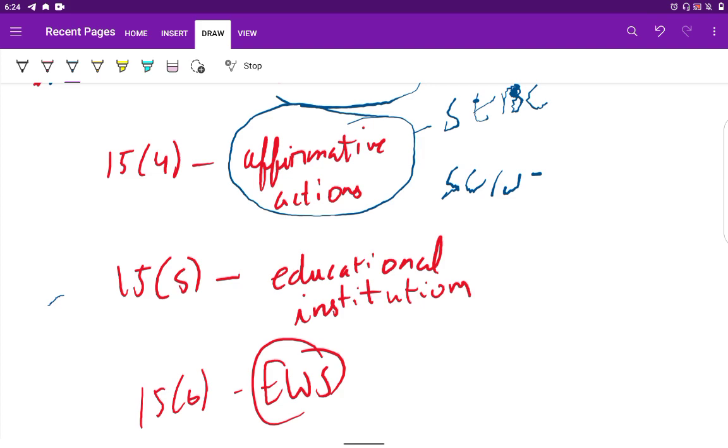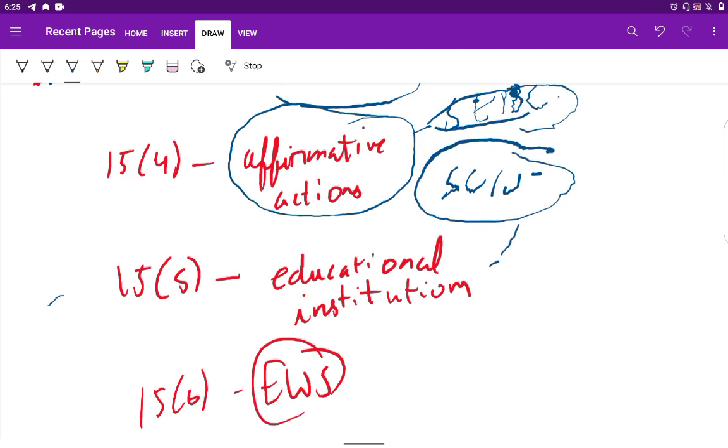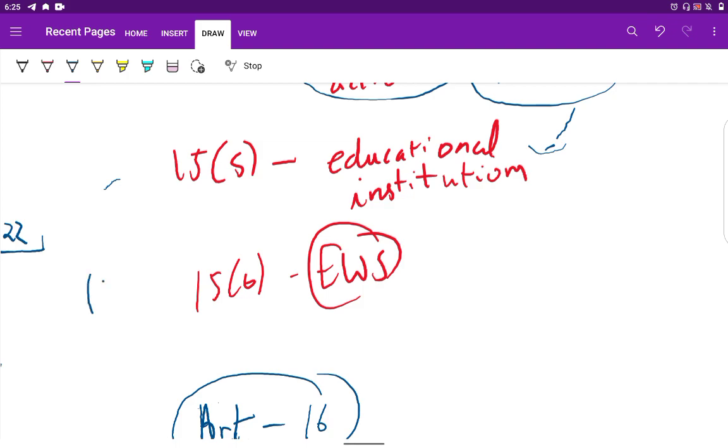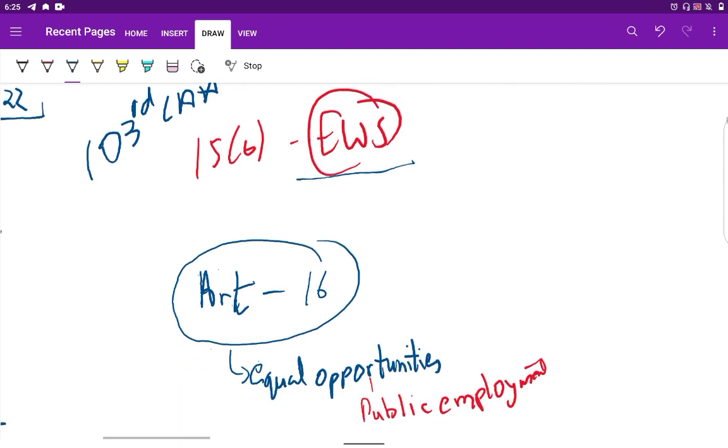Then Article 15 clause 5 says that these SC/ST, socially and educationally backward classes, will have reservation in educational institutions, and by the 103rd Constitution Amendment Act, the reservation policy is also being extended to educationally weaker sections in the general category.